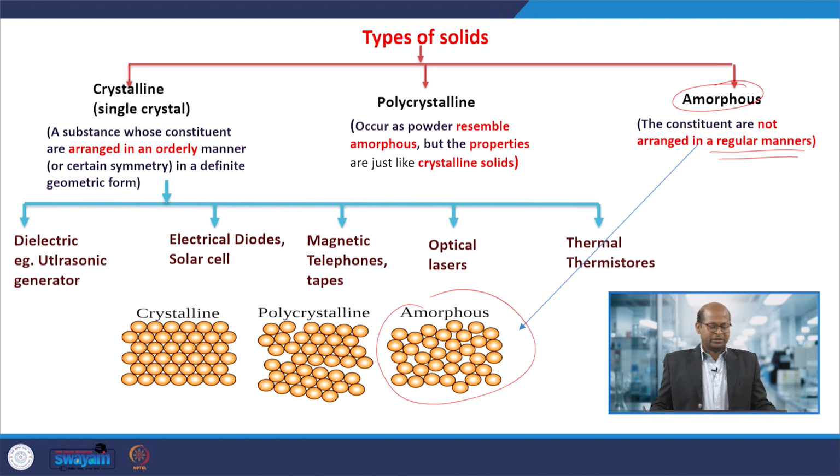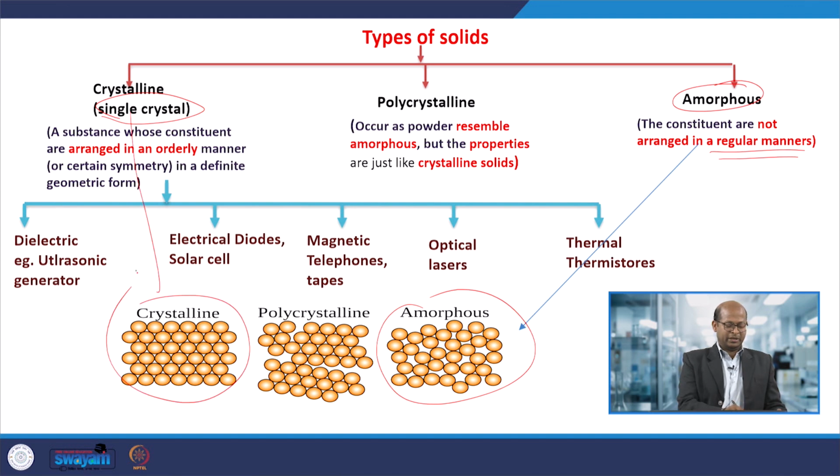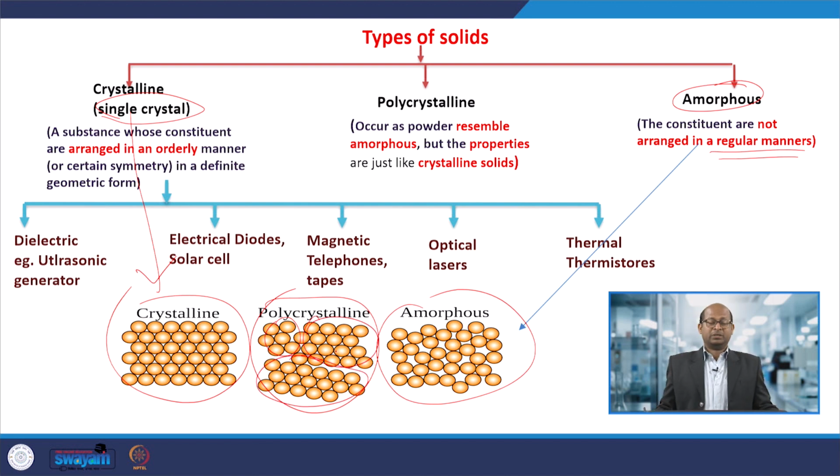When it is orderly arranged, we can say it is a single crystal or single crystalline material. In that state of solid material, the arrangement of atoms, molecules or ions is orderly, so we can say it is crystalline. When a number of different types of crystals are present in a solid, we can say it is a polycrystalline material. This is also crystalline, but different single crystals are present in that crystalline solid, so we call it a polycrystalline material.